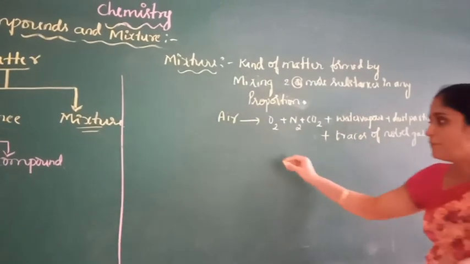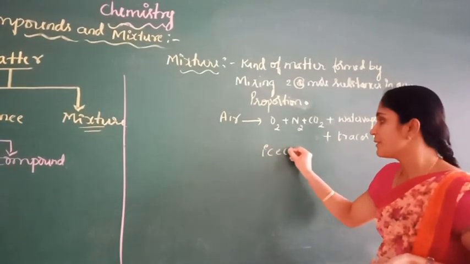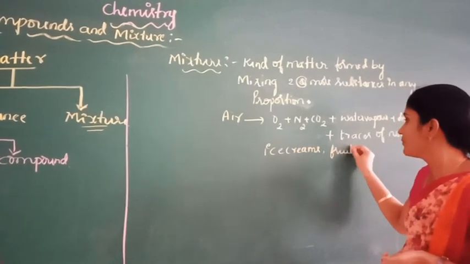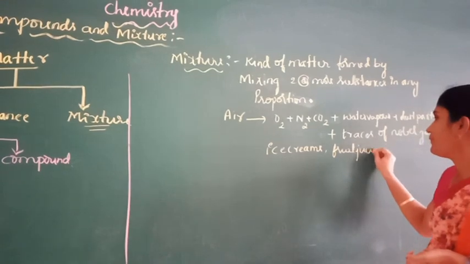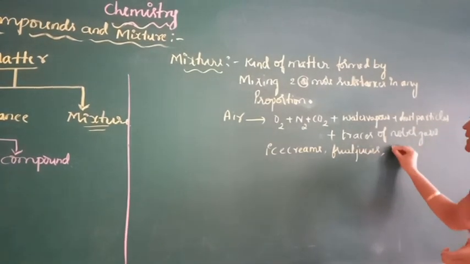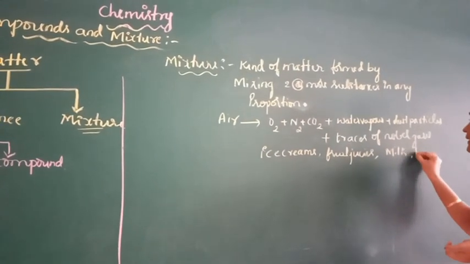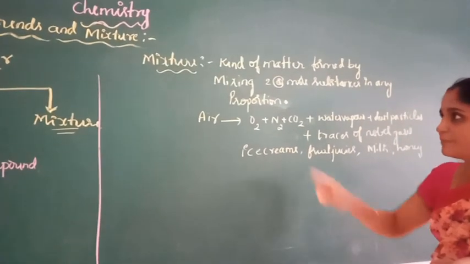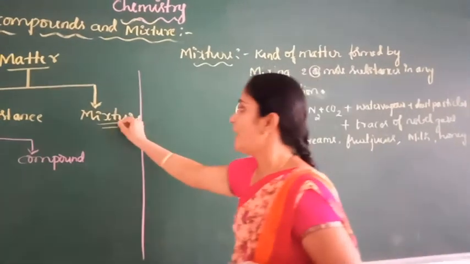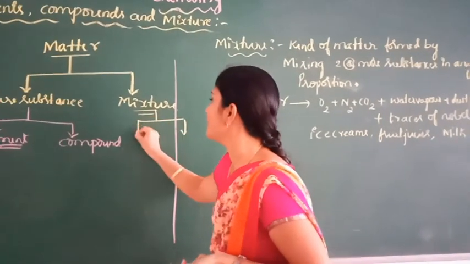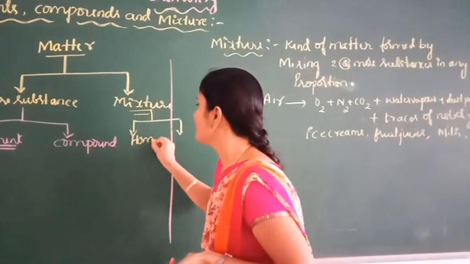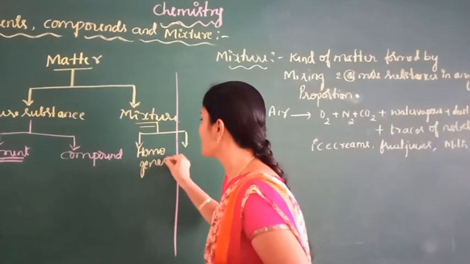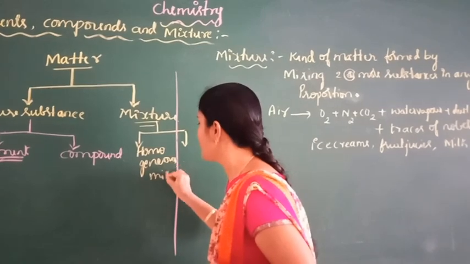Other examples are ice creams, fruit juices, milk, honey. These are all examples of mixtures. These mixtures are of two types: homogeneous mixture and heterogeneous mixture.